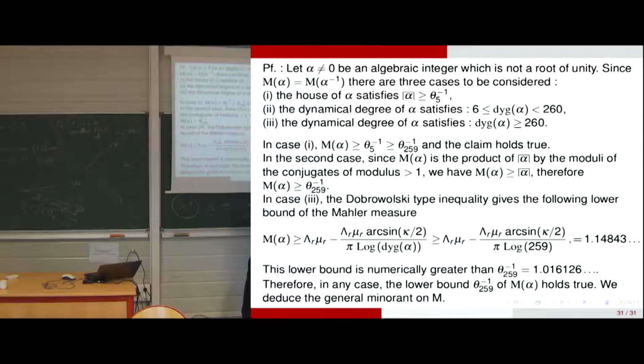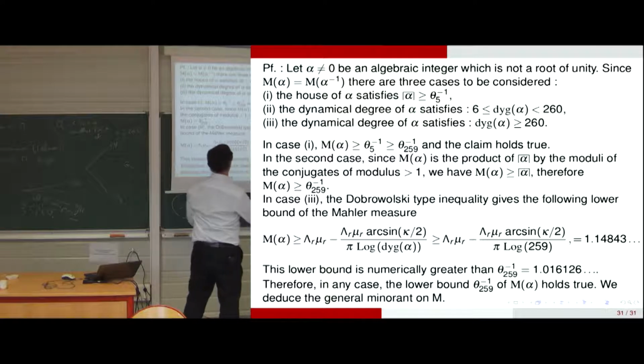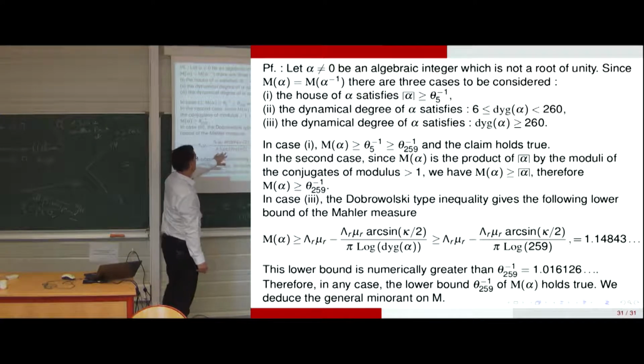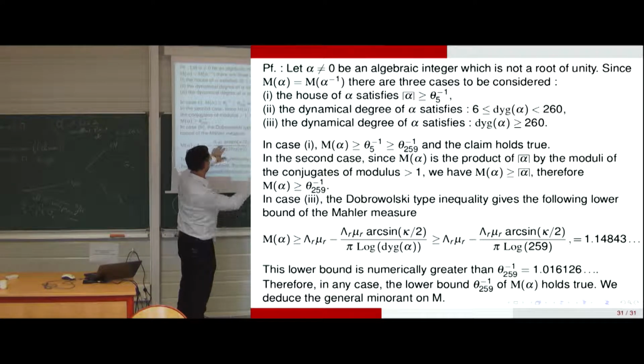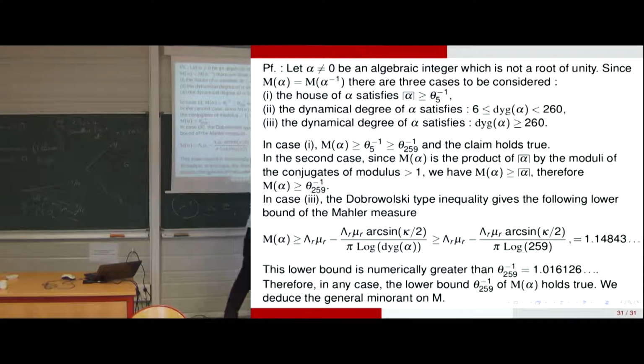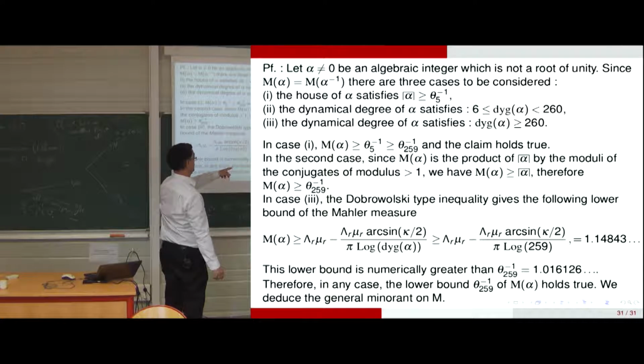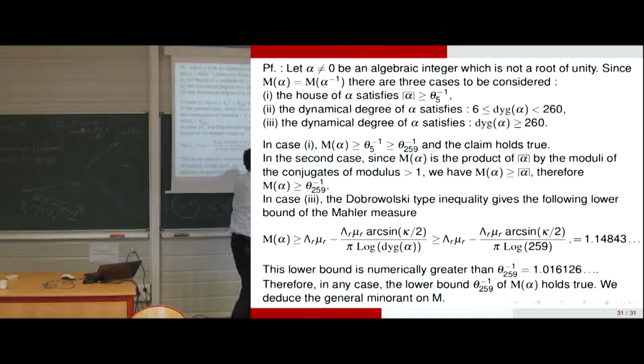So there is one which is greater than 1 by definition, and we have that. And in the third case, we apply the inequality with a constant we have defined by the Rouché method, the asymptotic expansion, and so on. And numerically, we obtain that. So this lower bound is correct.